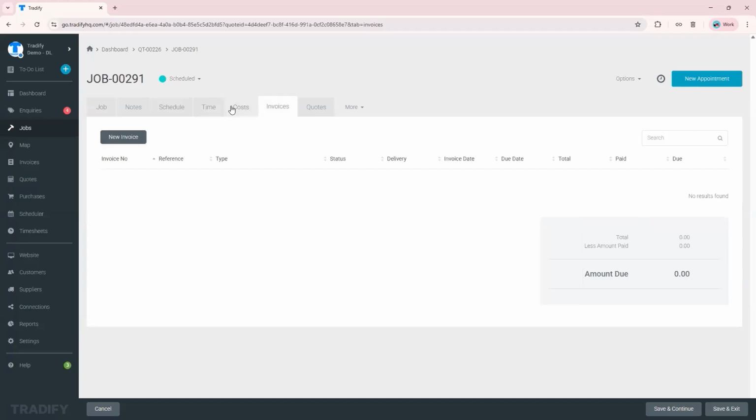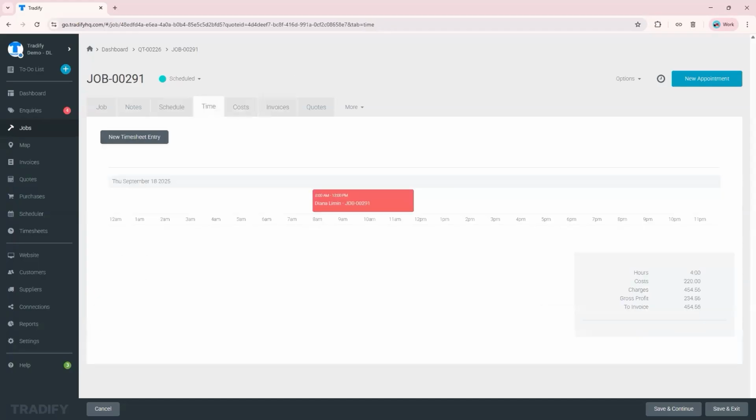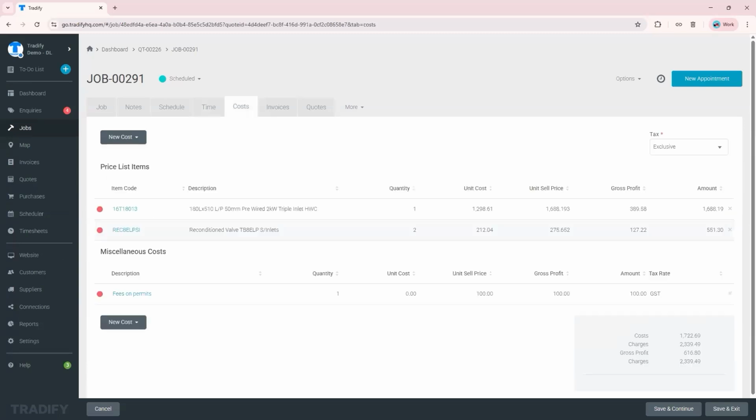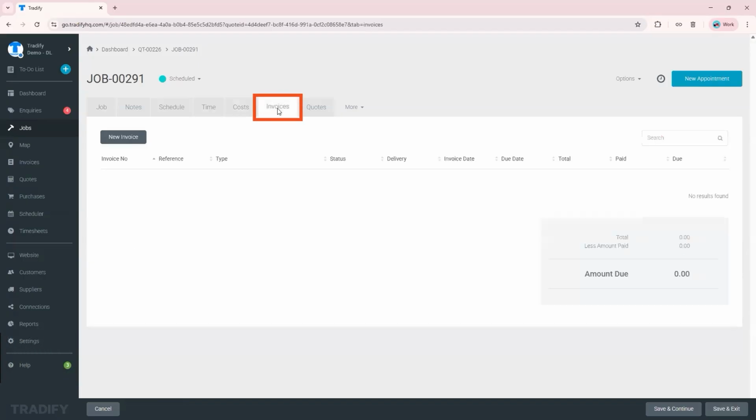Now, it's time to invoice. But yeah, before I invoice it, I just wanted to highlight, recording time and materials. As you've seen, it is very easy. Whether you're in the office or on the go, that's doable on the mobile app as well. So you can log those hours, the parts you've used, the materials, and link everything directly to the job. So it's all in one system. So that ensures nothing is getting missed and your billing is accurate for all of your work as well. So yeah, once the job is done, invoicing is just a click away.